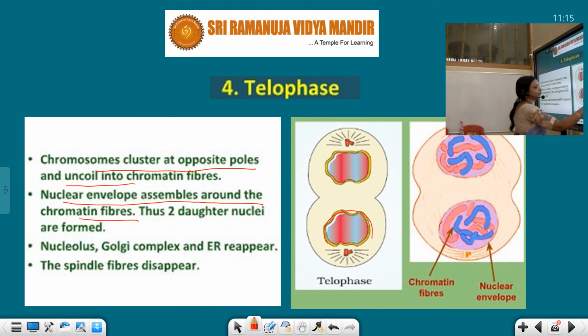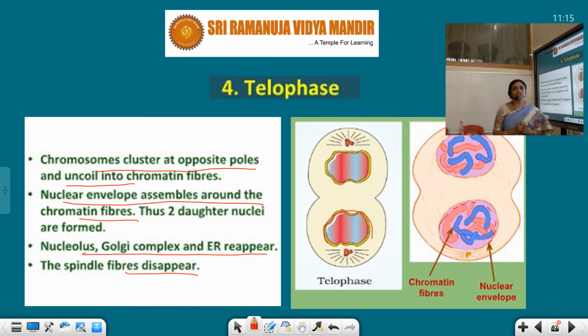Here you can see again the nuclear membrane reappeared, and with the nuclear membrane what is formed? Nucleolus, Golgi body, endoplasmic reticulum. The spindle fiber disappears, and all these things reappear. The spindle fiber which was formed at the time of prophase disappears, and the remaining things which disappeared at the time of prophase reappear. So telophase is the opposite of prophase.